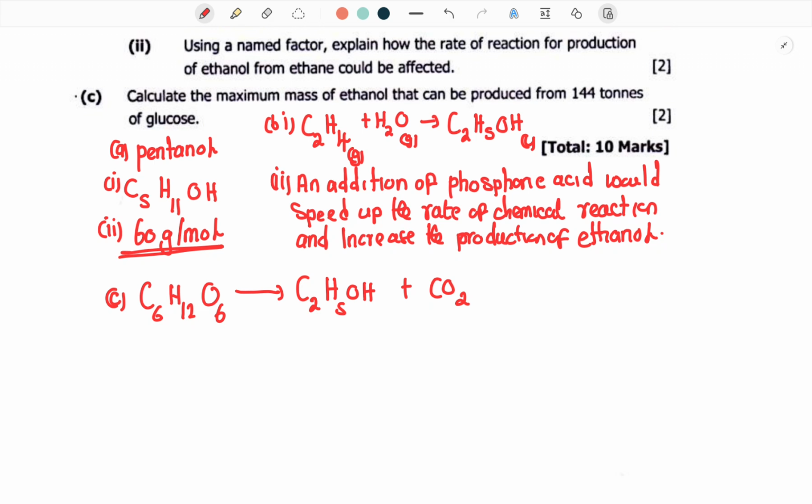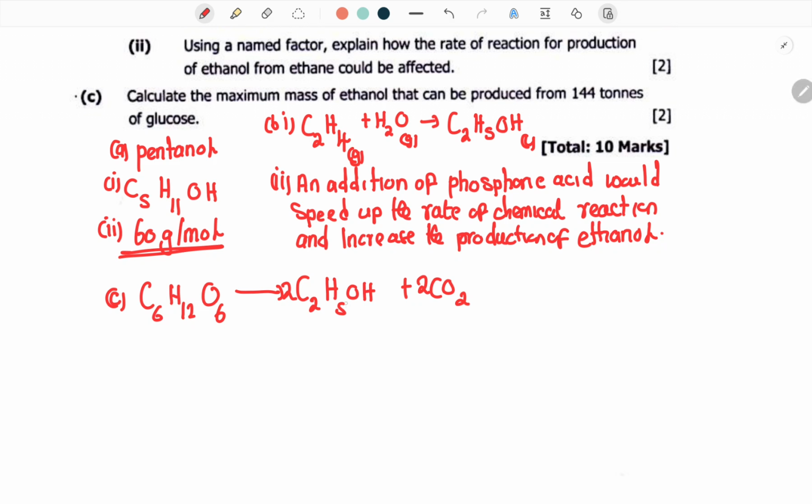So let me see, you have 6 carbons there. Here you have 3 carbons. So you are supposed to put a 2 here. When you put a 2 there and a 2 here, you have 4 carbon plus 2, 6 carbon, balanced. Then hydrogen, we've got 12 hydrogen.